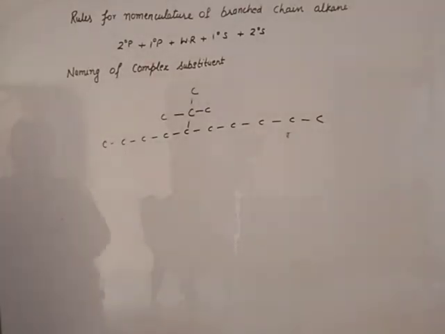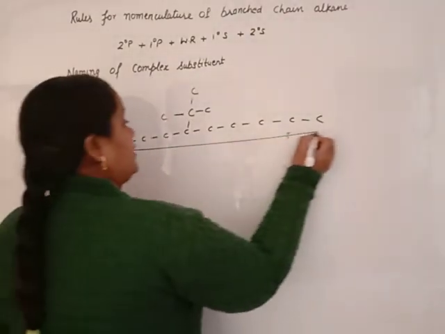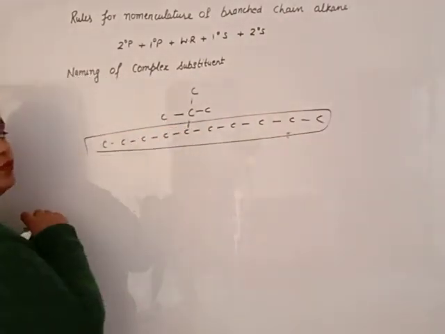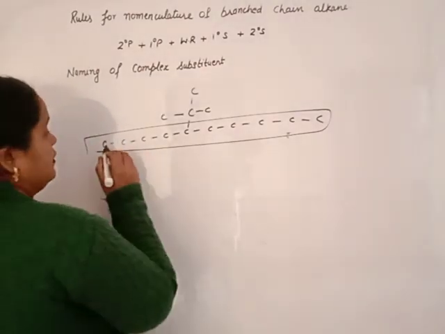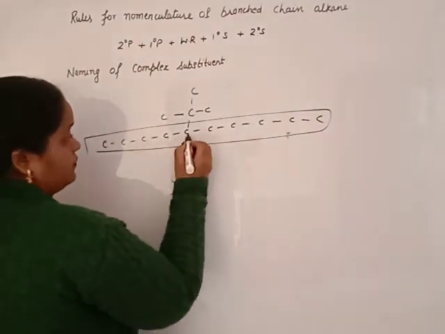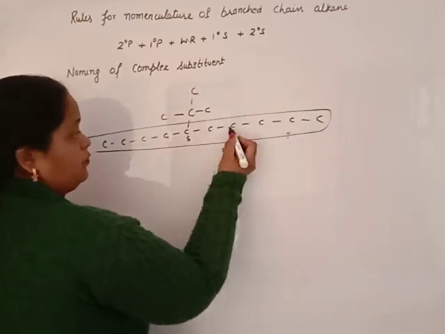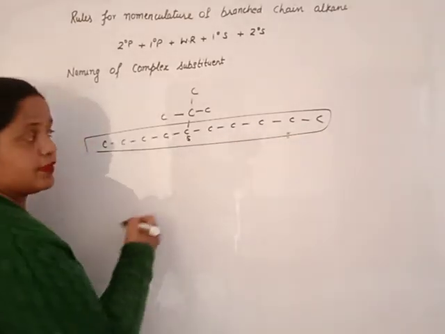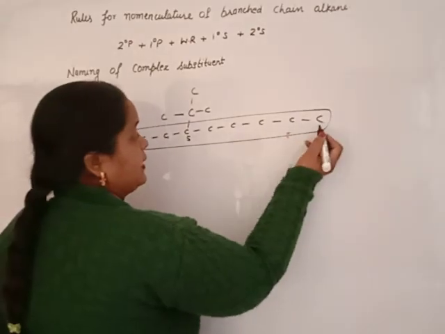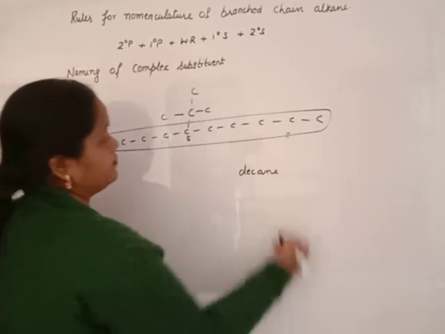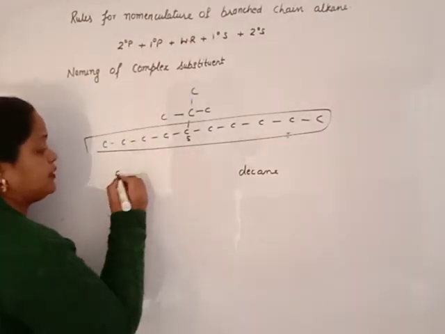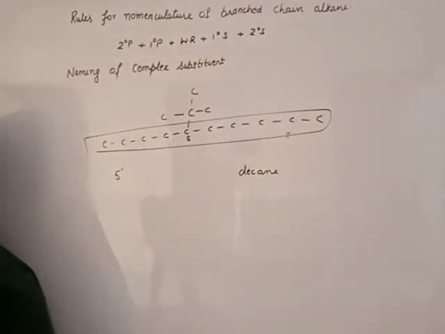First of all, identify the long chain. Apply the lowest number rule, because one substituent is there. 1, 2, 3, 4, 5, 6, 7, 8, 9, 10. Ten is dec, with single bond, ane. At the 5th position we have a substituent, and this substituent is complex. How will it be named?